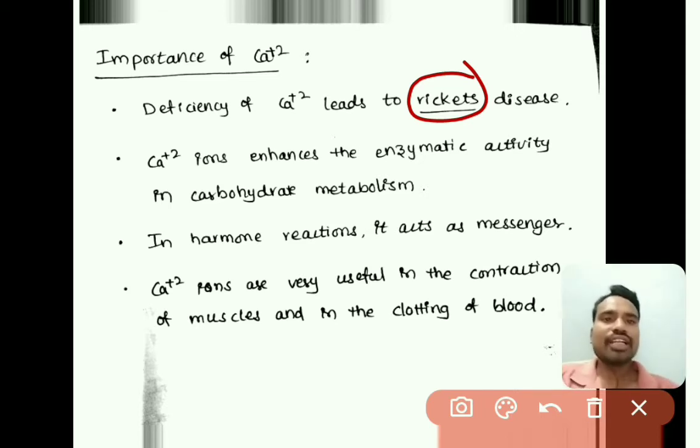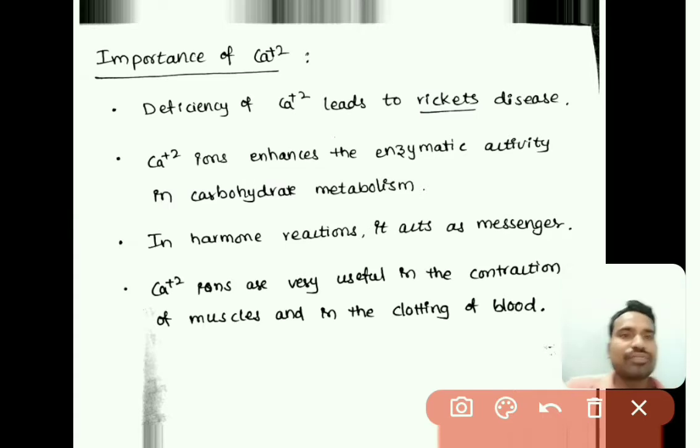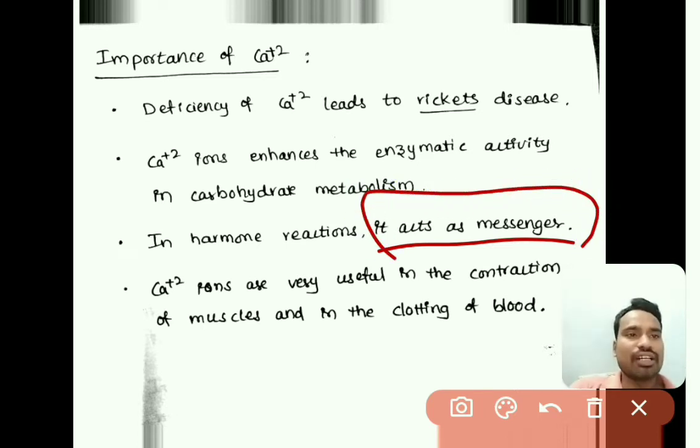Calcium 2+ ions also enhance the enzyme activity of carbohydrate metabolism. While the metabolism of carbohydrates is taking place, Ca2+ improves the enzymatic activity. As calcium 2+ is present in the ionic form, in the majority of hormone reactions this ion acts as a messenger.